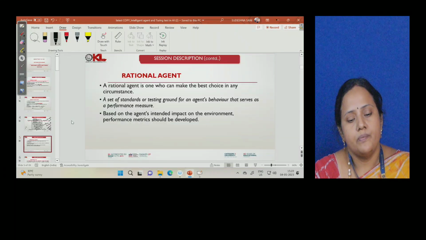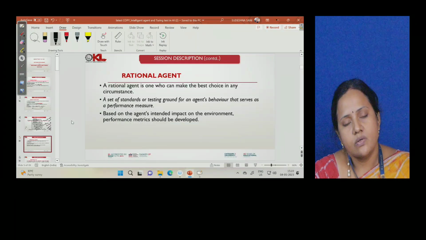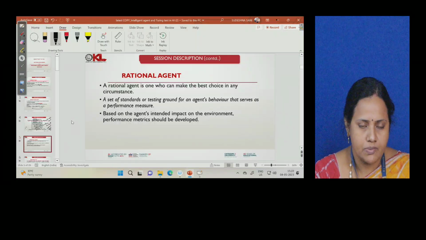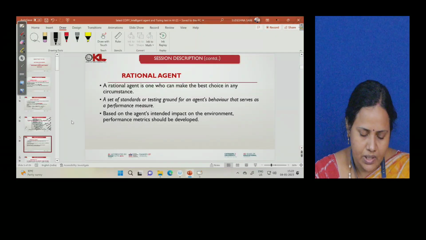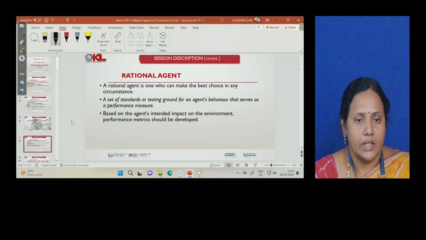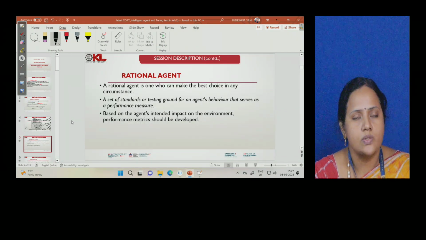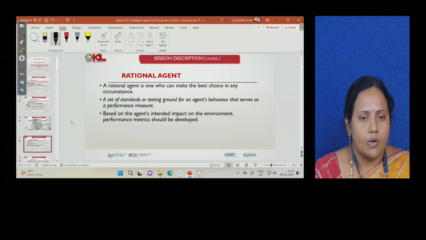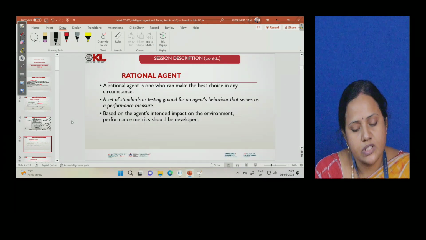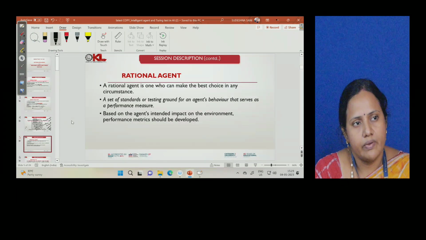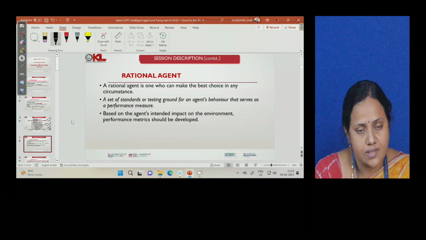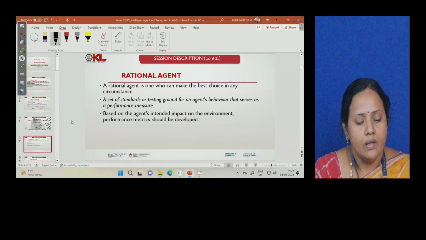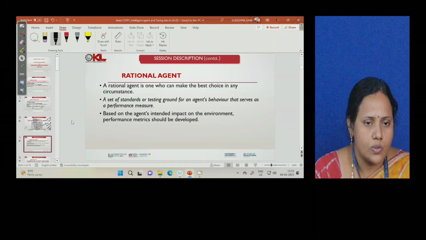How do we measure the performance of an agent? Definitely there will be a performance measure. Depending on the artificial intelligence problem we take, this performance measure may differ. It will tell us how far we are from the goal state, or what the success rate of that particular problem is after taking in the input or the goal state.